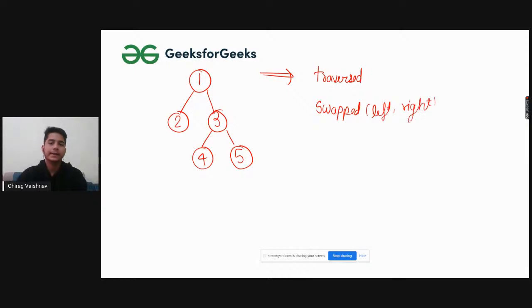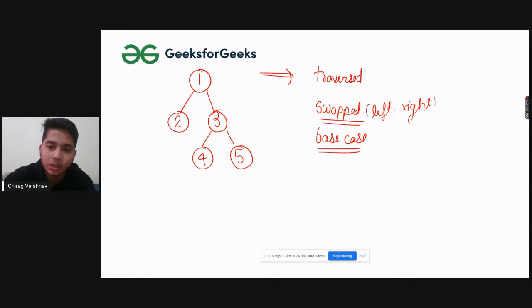We did pre-order traversal. What we did basically is swap left and right, and obviously we have a base case, and the base case is that root should not be null.